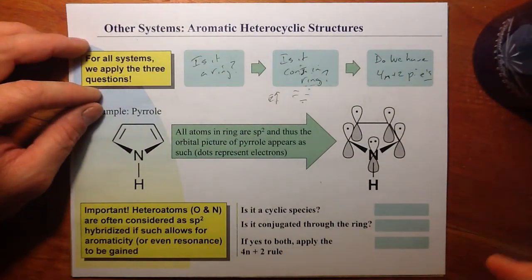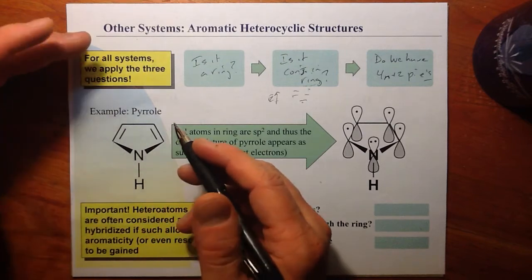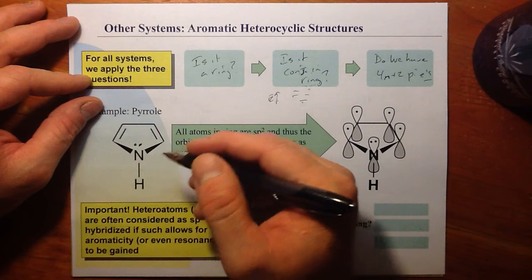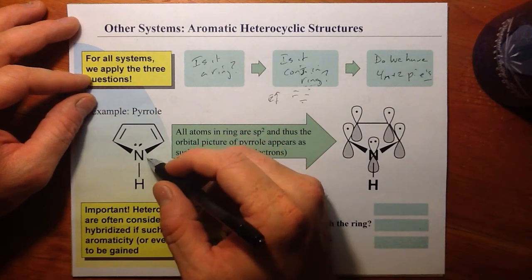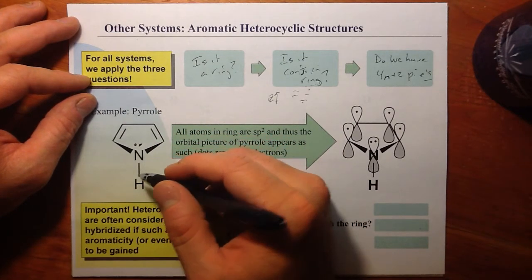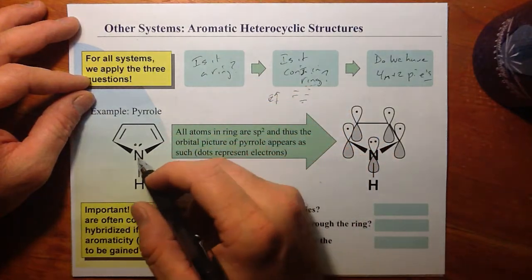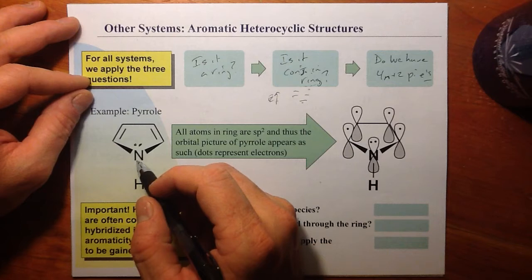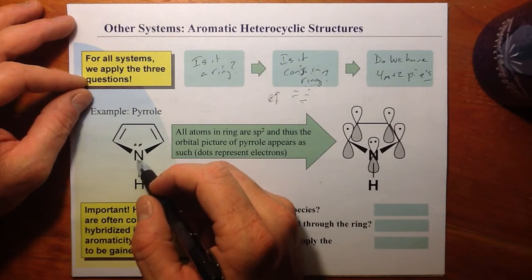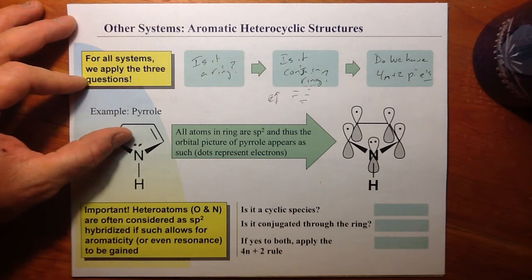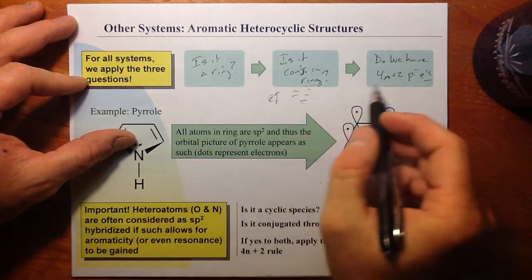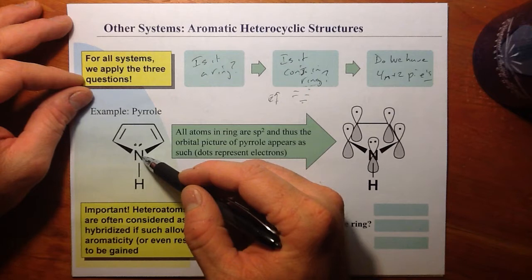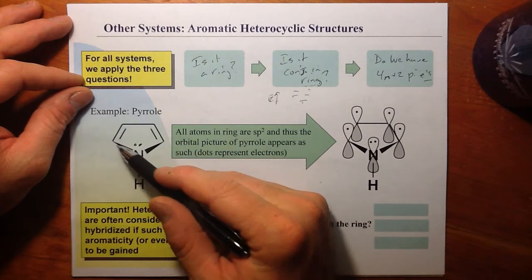All right, so the first thing you want to do with any skeletal structure is make sure you draw in all non-bonding electrons. These are not shown on nitrogens, oxygens, sulfur. They're not shown, but you need to know they're there. How do you know they're there? If they weren't there, you'd have seen a charge on this nitrogen. So let's draw those in and ask our three questions. Do we have a ring? Well, of course we have a ring involving the one nitrogen and the 4 carbons.